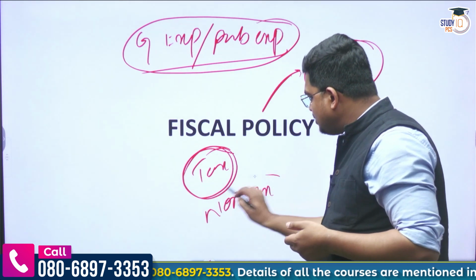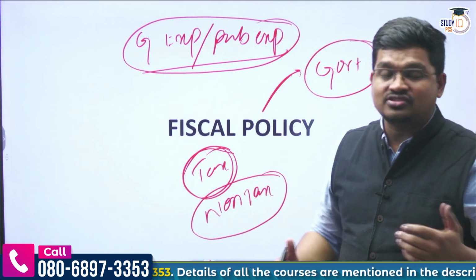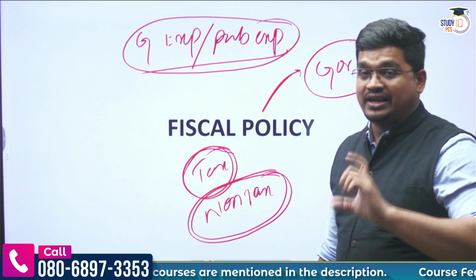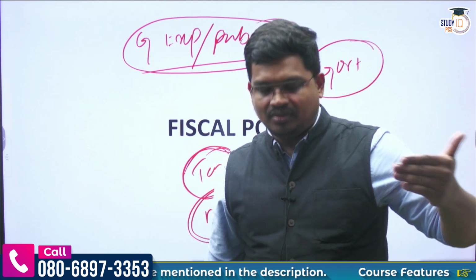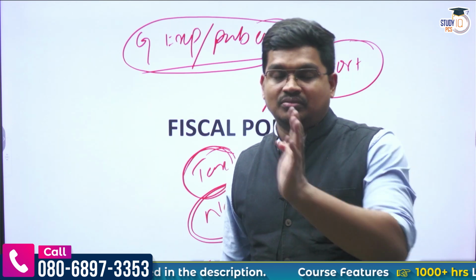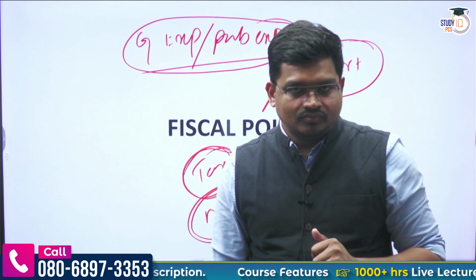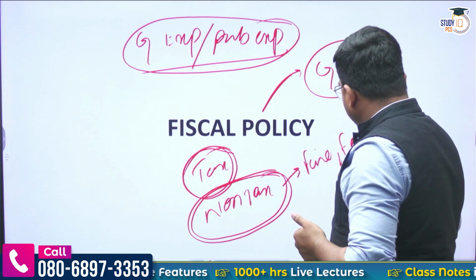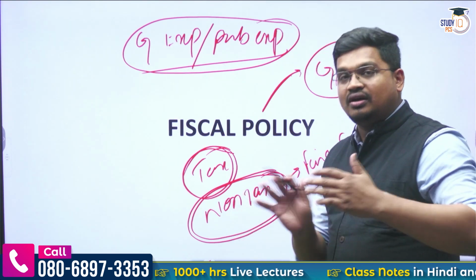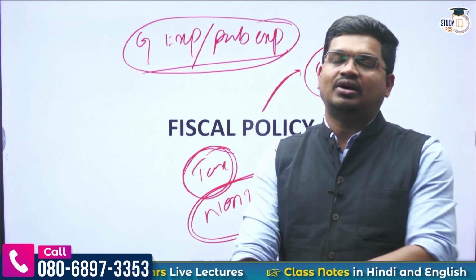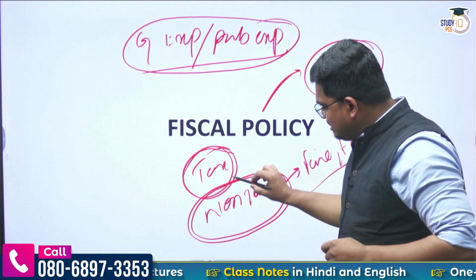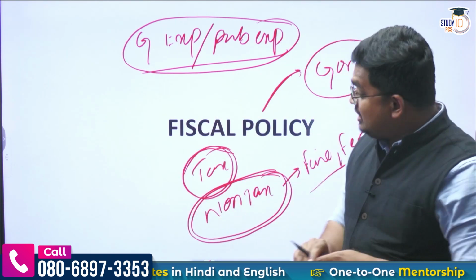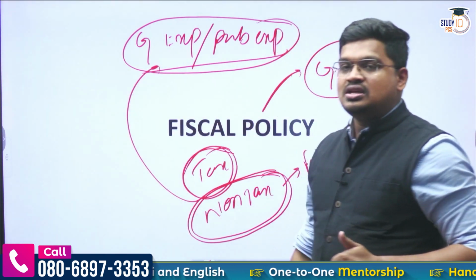When we say tax, what do we know? There is direct tax and indirect tax. Similarly, non-tax, that is not a tax, neither coming under income tax or direct tax, nor under indirect tax. Then what could it be? It could be a fine, it could be a fee. So overall this goes to the government. So we look at the income and revenue of the government as tax and non-tax. From there the government is getting money and spending it in terms of government expenditure.